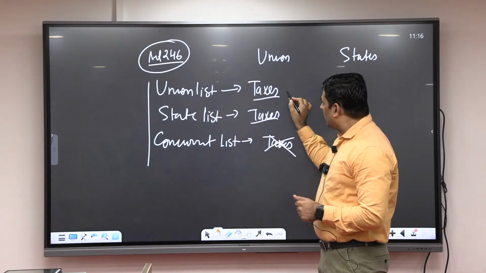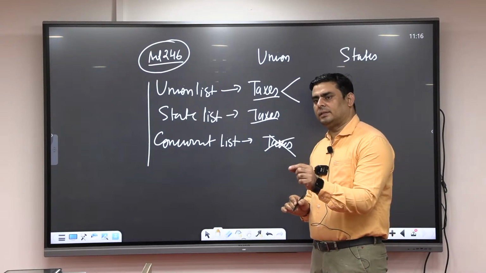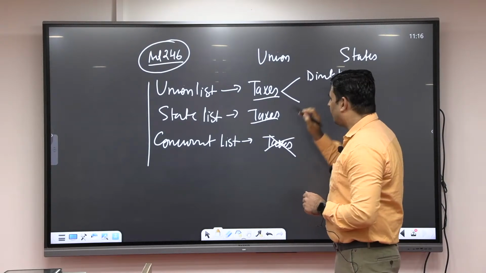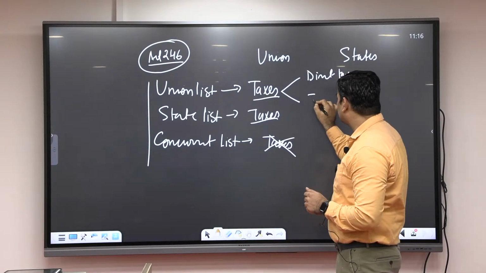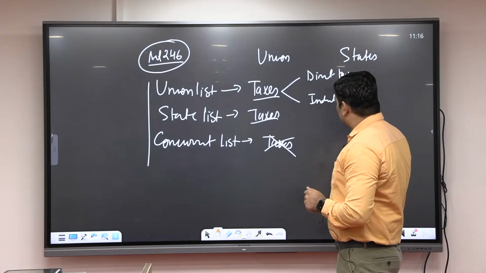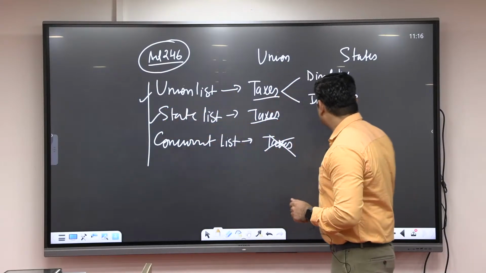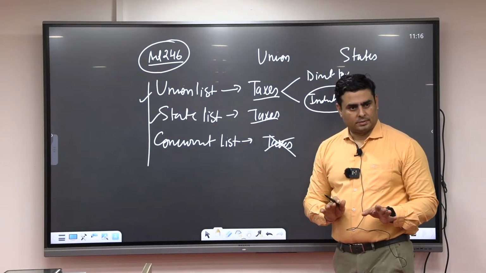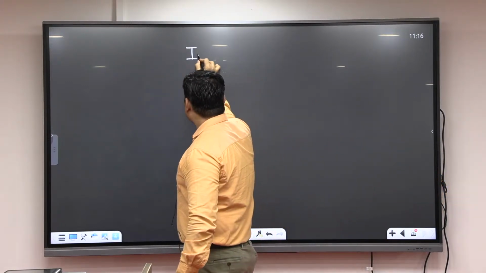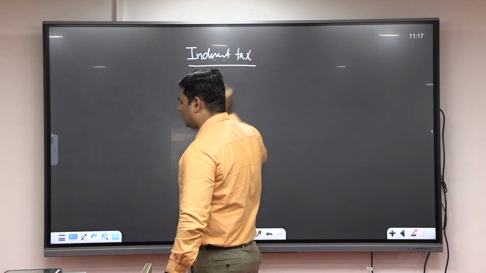State. Fine. Now, as I told you, taxes are basically of two types. If incidence and burden is the same, it is what? Direct tax. And if incidence and burden is different, then it is an indirect tax. Fine. So, before GST, either union or state can impose what? Indirect tax. Fine. So, indirect taxation.